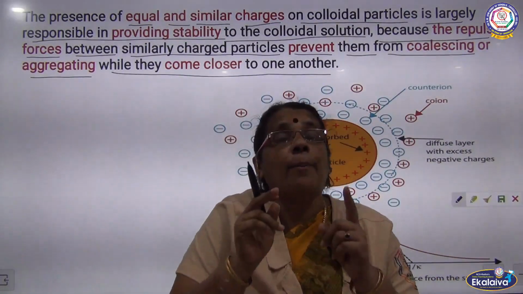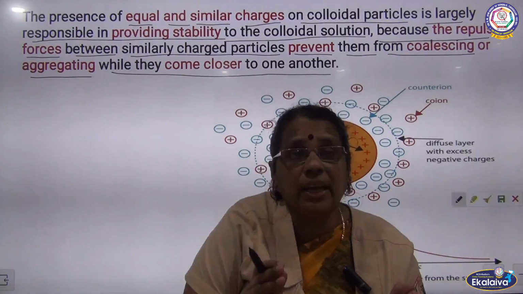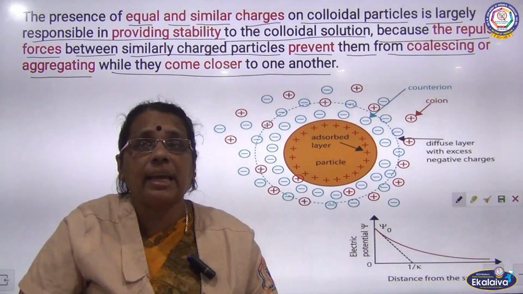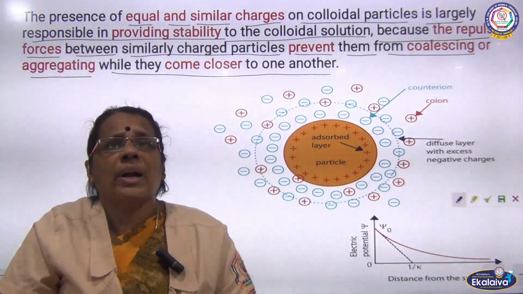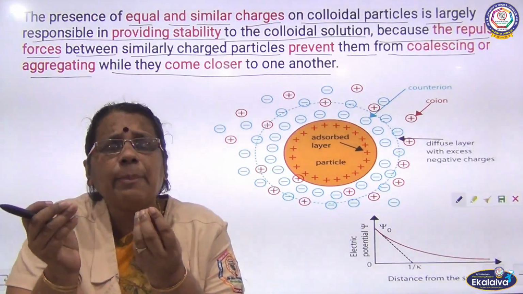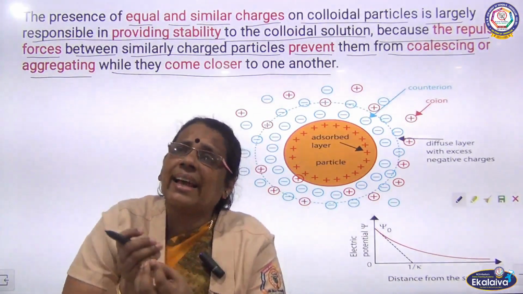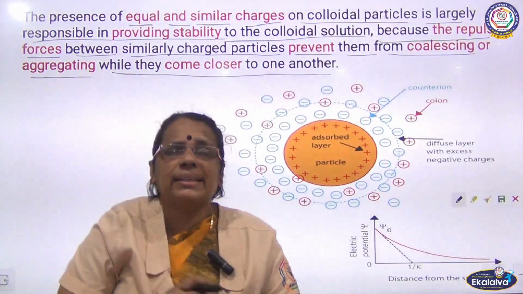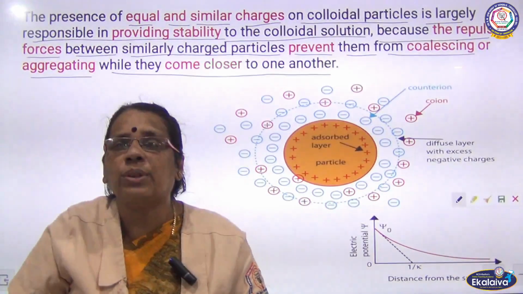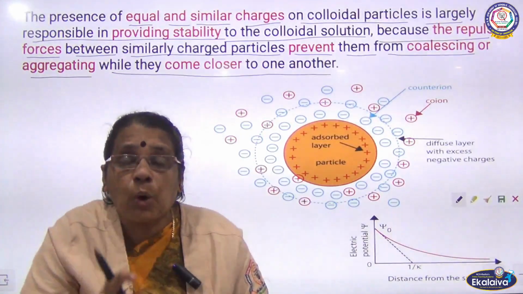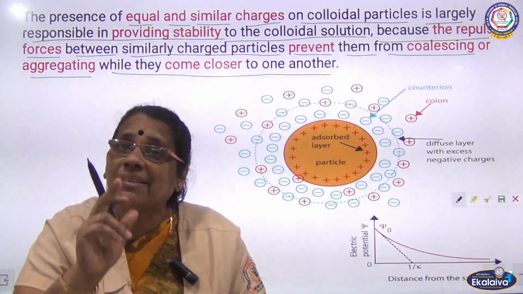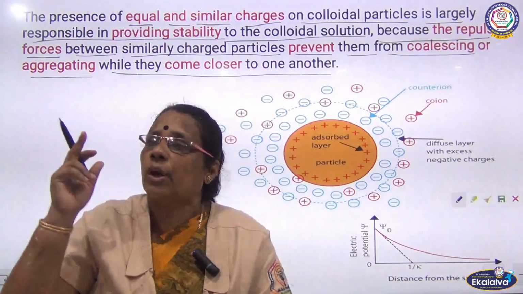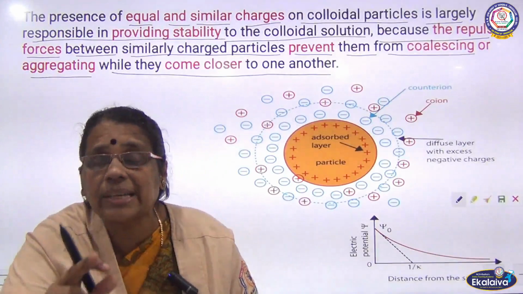If there are oppositely charged ions, definitely what will happen? Attraction will be taking place. When there is attractive force, you can see the particles coming closer. In such a case, association is possible, aggregation is possible. But now it is not possible because we are talking about similar and like charges. Because of the presence of equal and similar charges on the colloidal particles, it accounts for the stability.